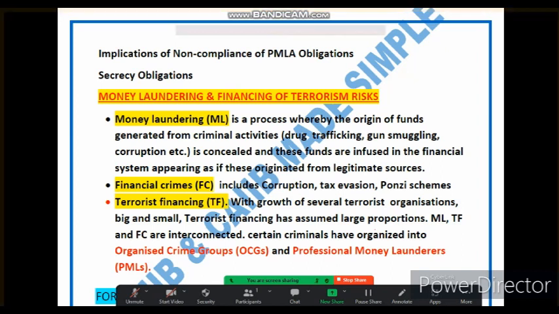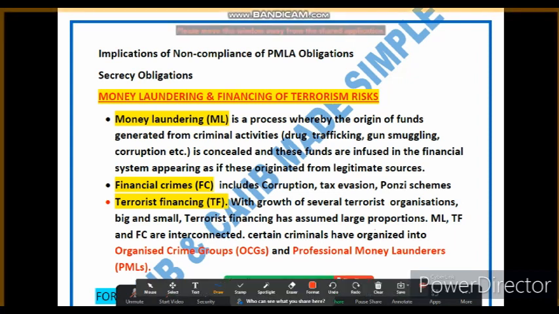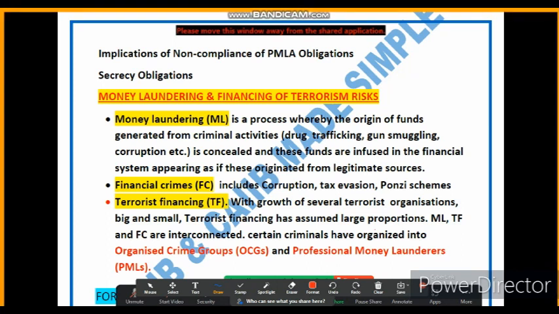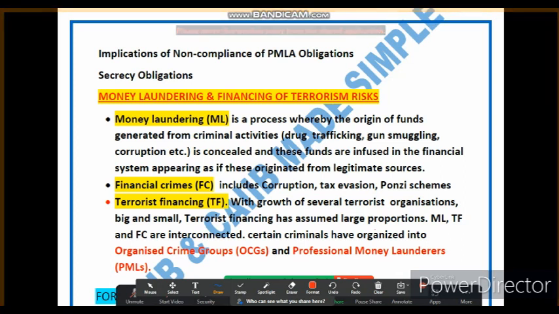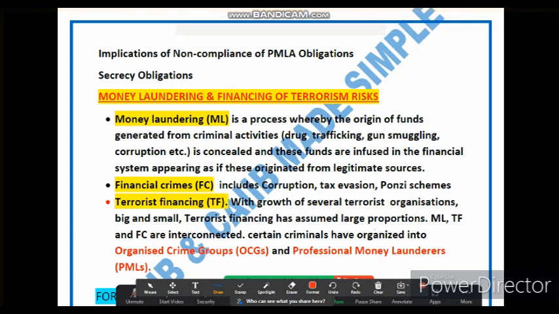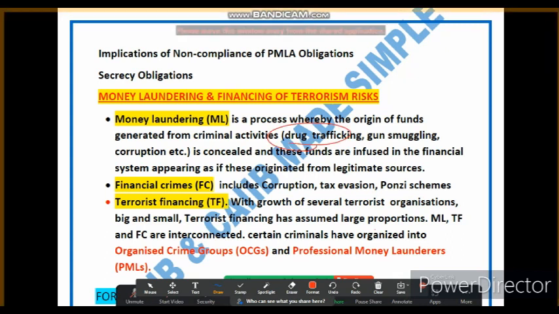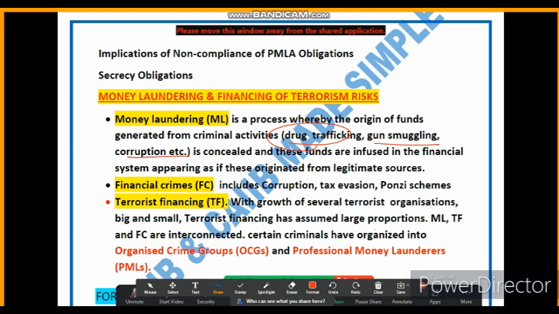So friends, first of all let's understand what is money laundering. Money laundering is a process where money obtained from illegal activities, like drug trafficking, gun smuggling, or corruption, is made to look like it comes from a legal source.